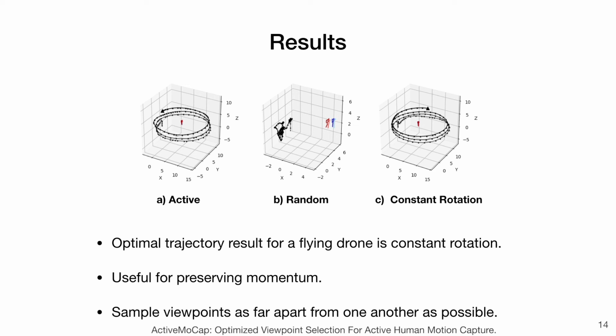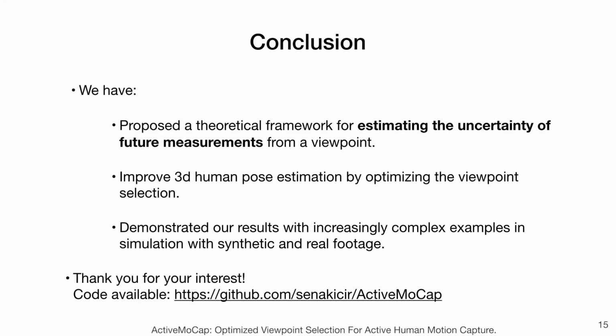This is very reasonable since it allows the drone to sample viewpoints as far apart from one another as possible, while keeping the subject in view. We conclude that this is the best trajectory to choose for estimating the pose of a single person in the case of no obstacles blocking the circular flight path. Discovering the optimal trajectories where there are obstacles is an avenue for future work.